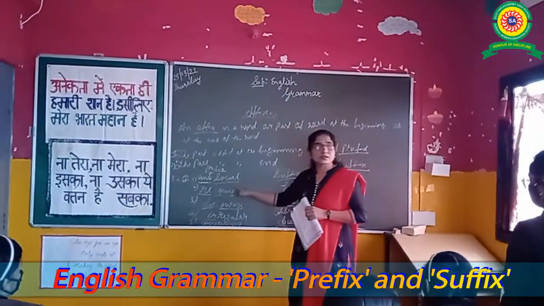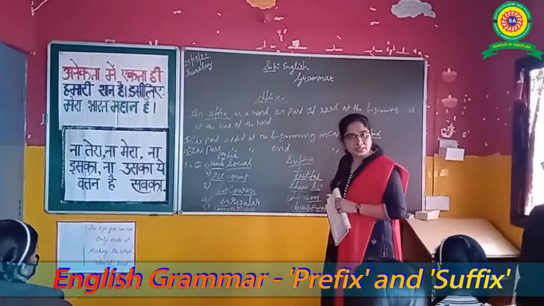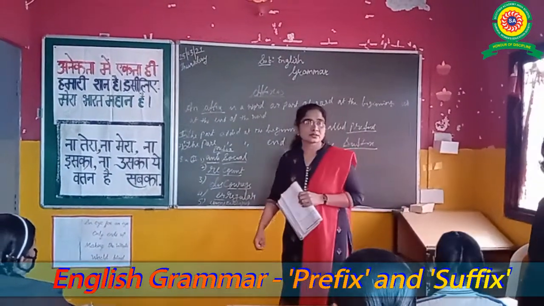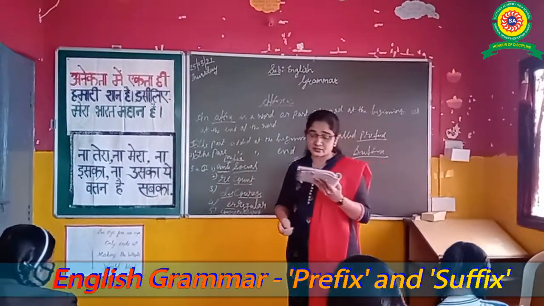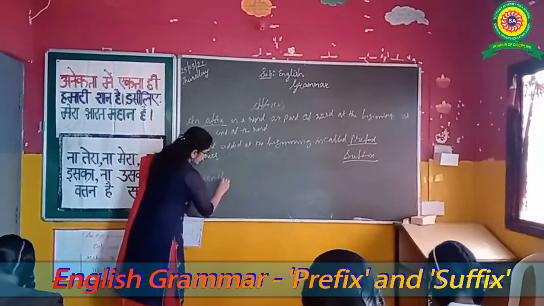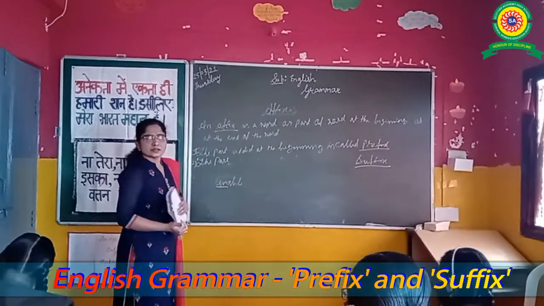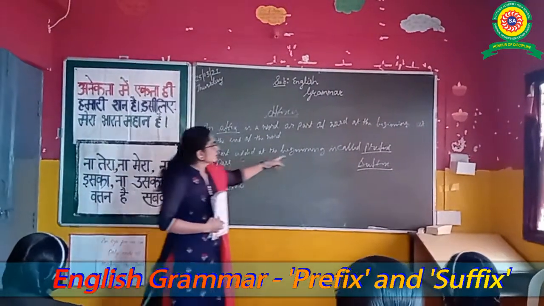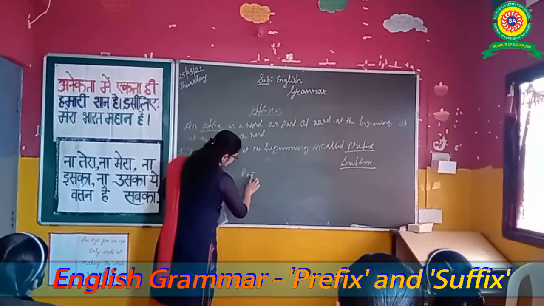In a prefix the word class will be the same, but the meaning is changing. In a suffix, both the word class and the meaning are changing. Next one: write the root word after dropping the prefix or suffix or both. Here, enable. Is it a prefix or a suffix? Prefix. The word which is added to the start of the root word is called a prefix. So what is the root word here?